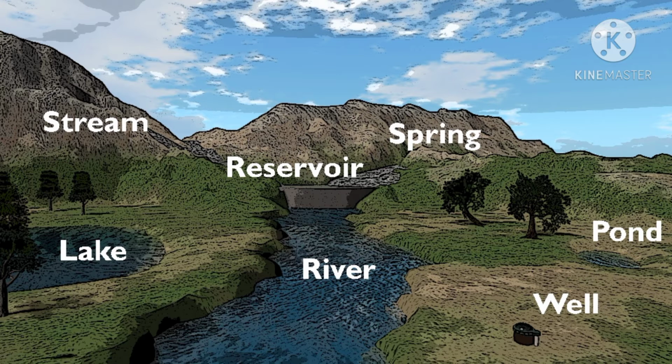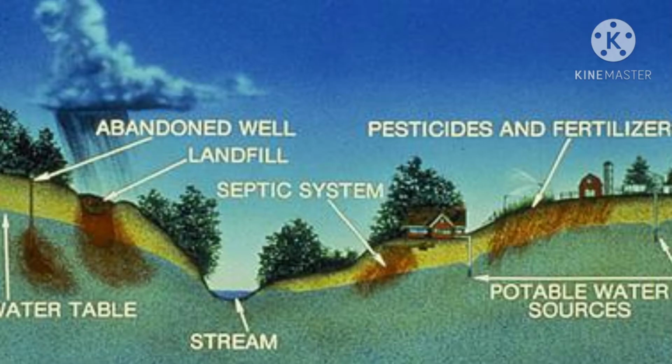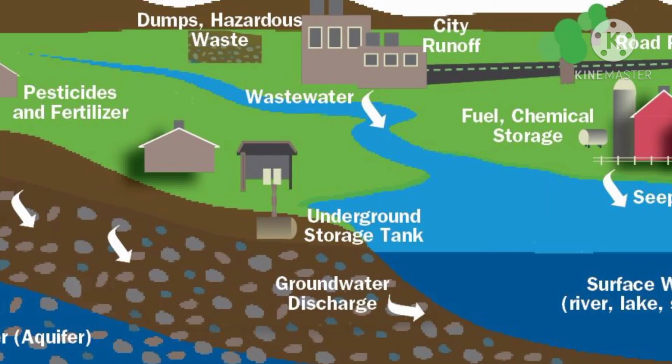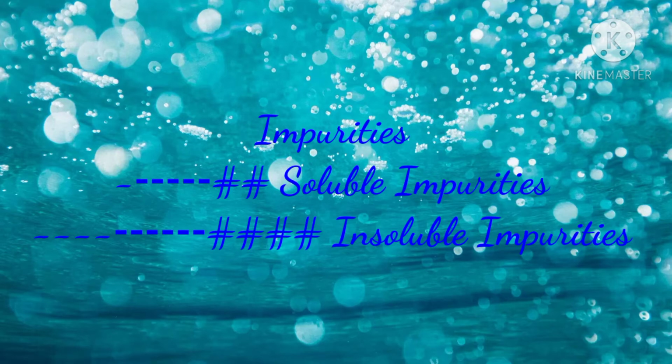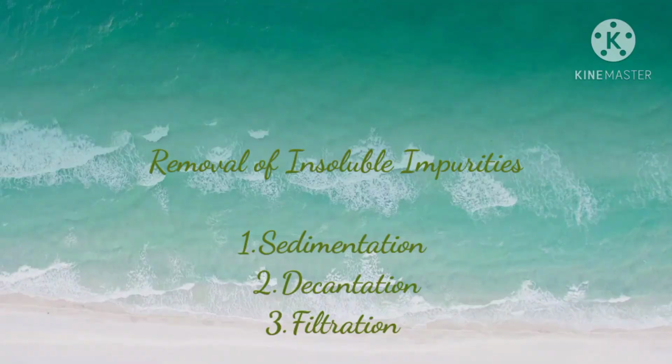The water in rivers, ponds and lakes, etc. is not pure. Many things like dirt, mud and germs are mixed with water and make the water unfit for use. The substances that make the water unfit for use are called impurities. Impurities are of two types: soluble and insoluble. First, soluble impurities. All those impurities that can dissolve in water are called soluble impurities, and all those impurities that do not dissolve in water are called insoluble impurities.